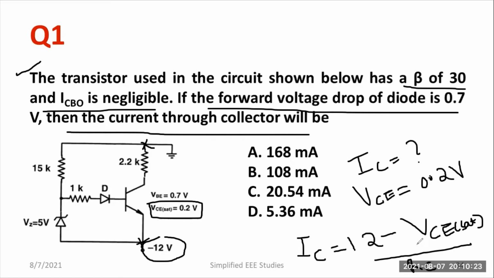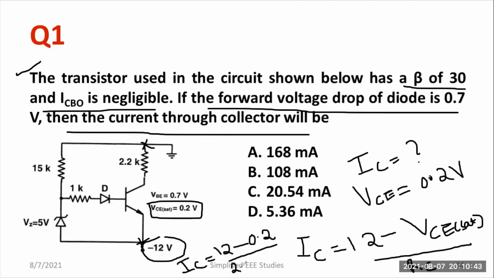Please substitute those values. Let me write it over here. IC is equal to 12 minus VCE saturated, that is 0.2, upon the value of collector resistance RC, 2.2K.